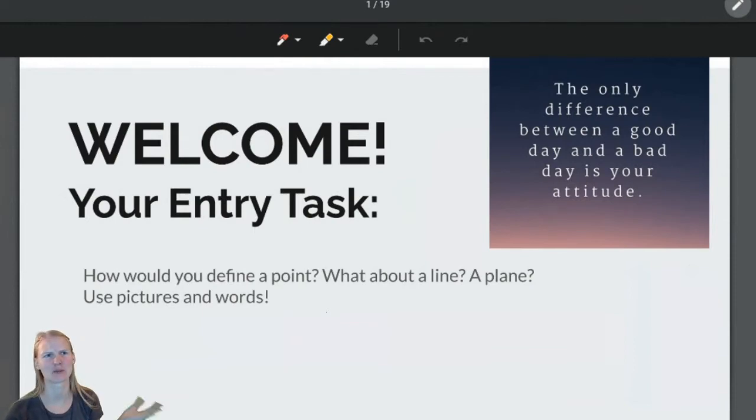Maybe you've had experience with points before. Points on a coordinate plane, points on a graph or something like that. A line, a plane. How would you define these things? I want you to use pictures and words. So write out some definitions of what you think a point is, and then write it in words.